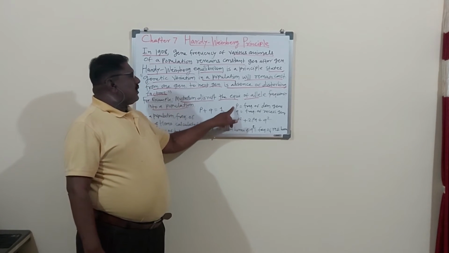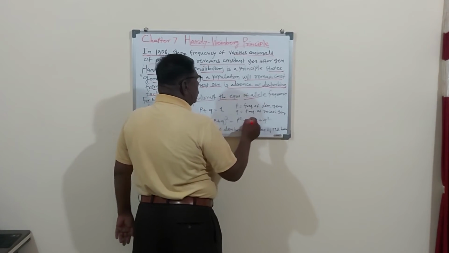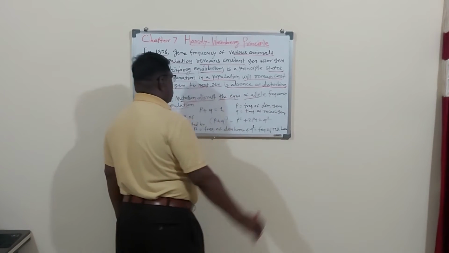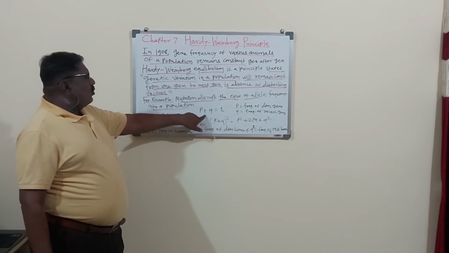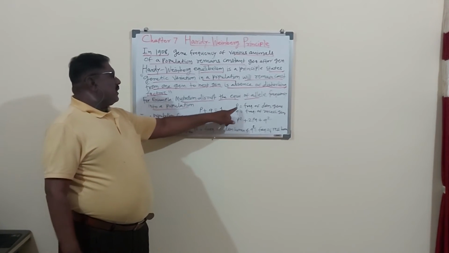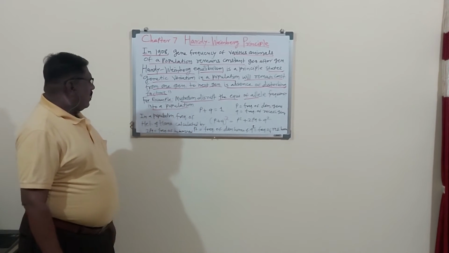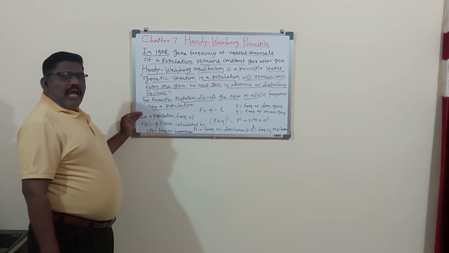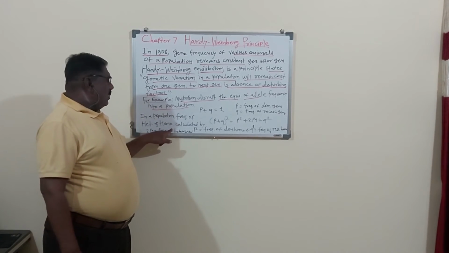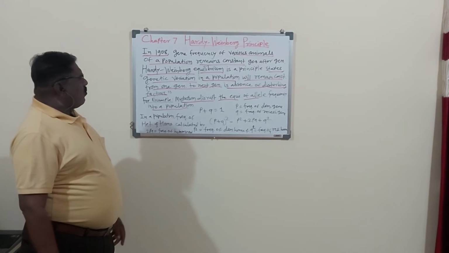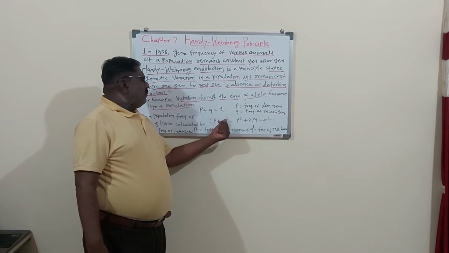Here P means the frequency of dominant genes and Q means the frequency of recessive genes. In this law, P plus Q is equal to 1, where P means the frequency of dominant genes and Q means the frequency of recessive genes. In a population, the frequency of heterozygous and homozygous can be calculated by another formula given by Hardy-Weinberg, which is (P plus Q) whole square.